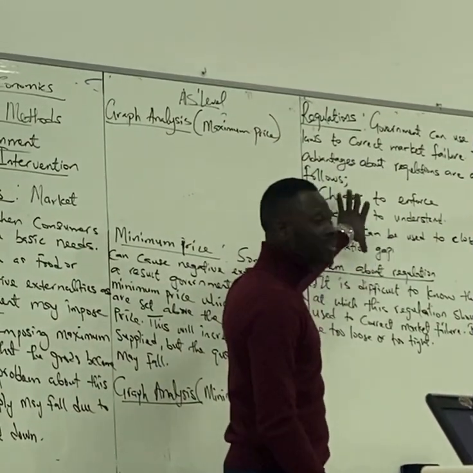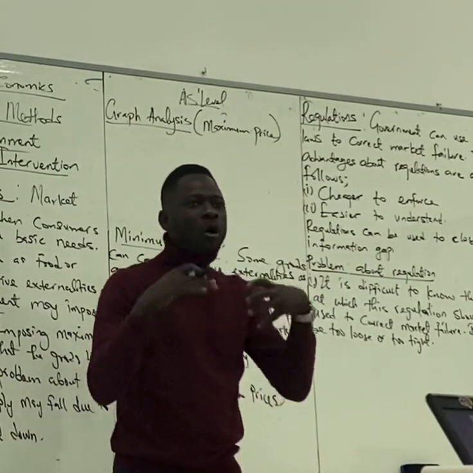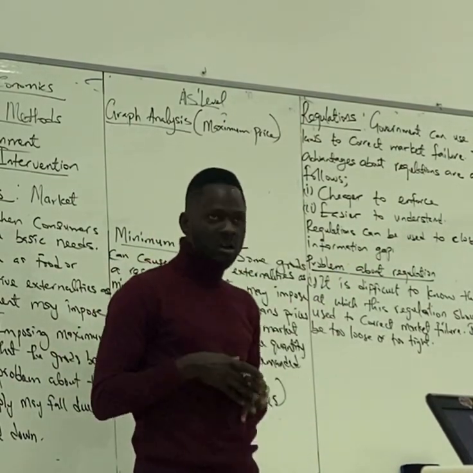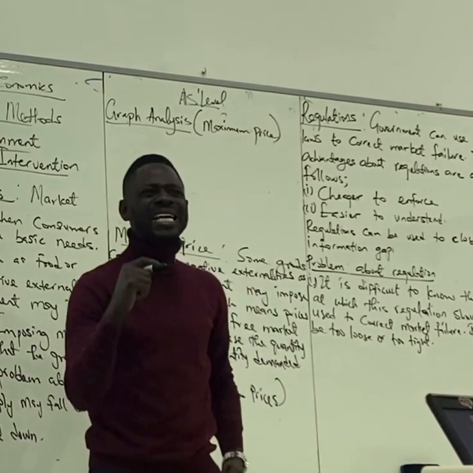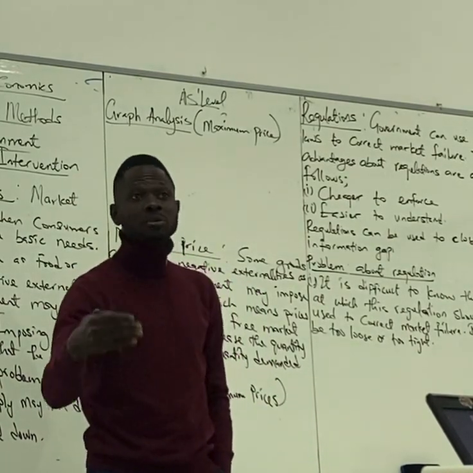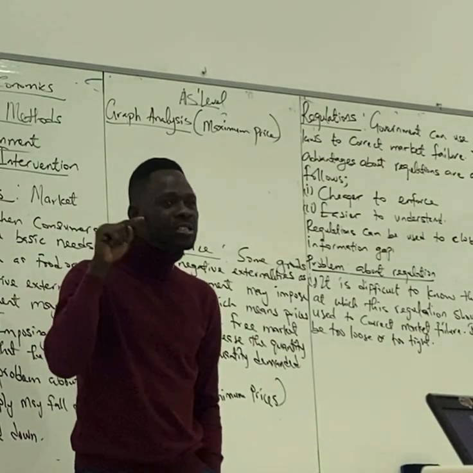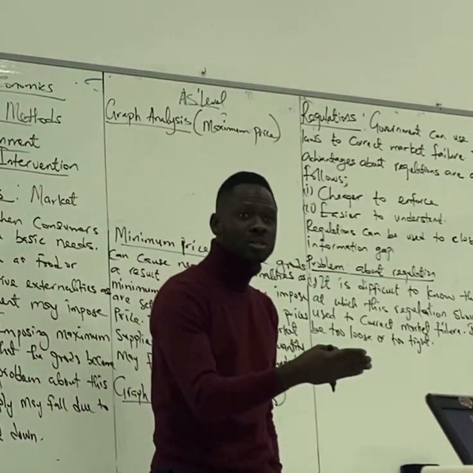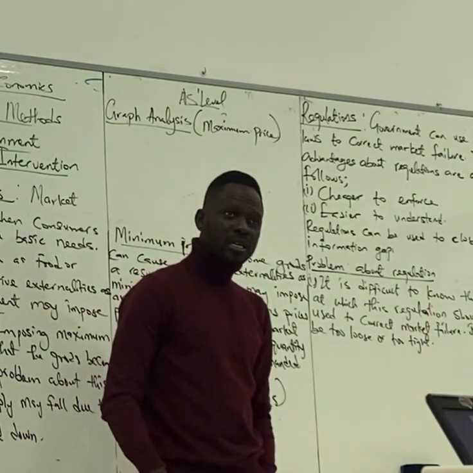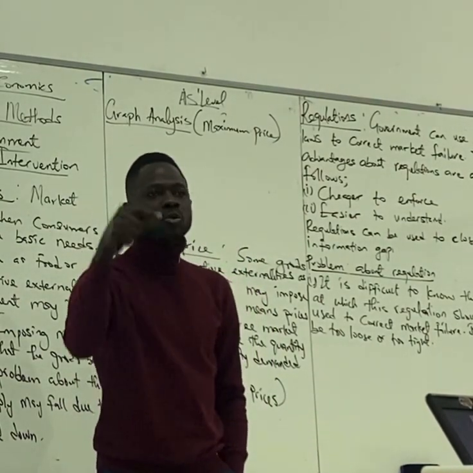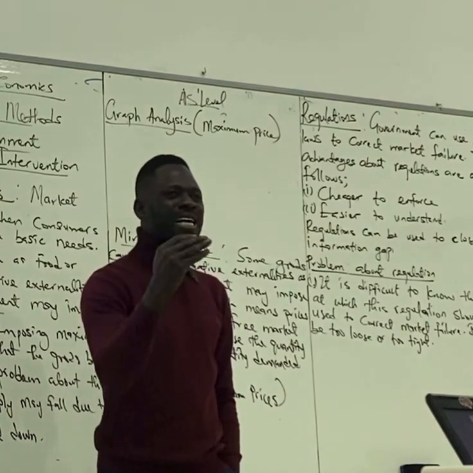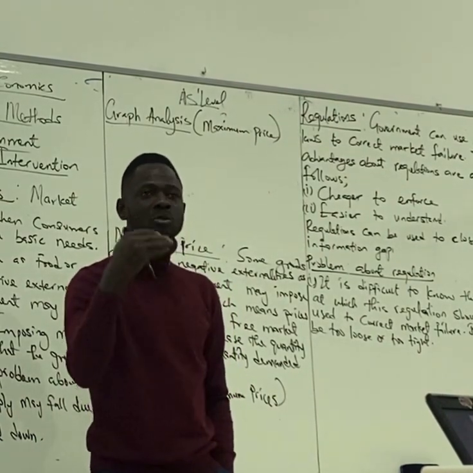Before we go into these advantages, government owns the country. Government controls the economy. That's why we say government is an institution that comes up with different laws to guide the society. As a result, government will make laws to correct market failure. What are the advantages of using regulations to correct market failure?